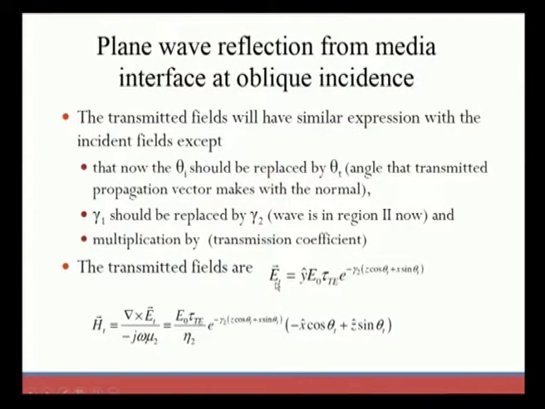So the transmitted field in region 2 is ET, the electric field, equal to y cap E naught tau TE, where TE represents transverse electric, exponential to the power of minus gamma 2 into z cos theta t plus x sin theta t, where theta t represents the transmitted angle. The same is done for the magnetic field in region 2: the subscript and theta t change, and only one factor is added, the transmission coefficient tau.